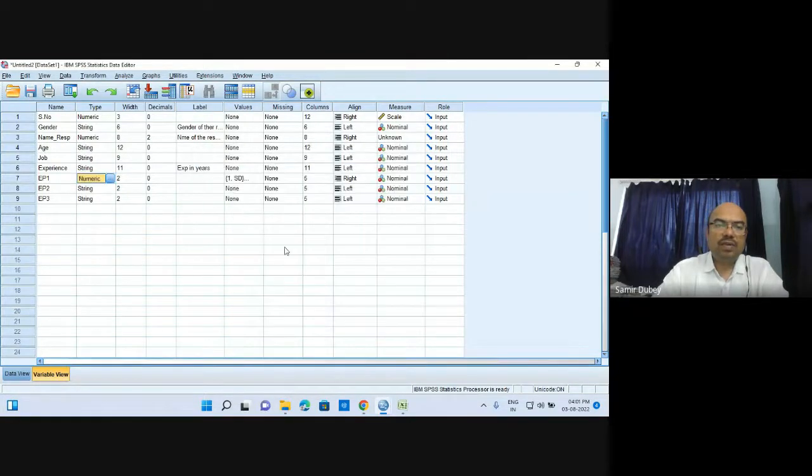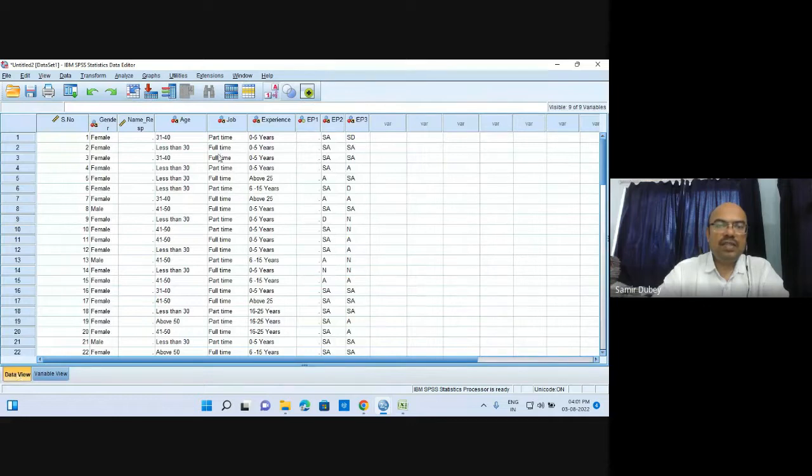Let us hit OK. Here it is. Now let us go to data view. What happens? Once again over here. Why is it so? Because initially we have not assigned these values. This is the reason why they have not changed. So we need to code these things earlier. This is the reason why coding is very much necessary. Editing of this data is very much necessary.